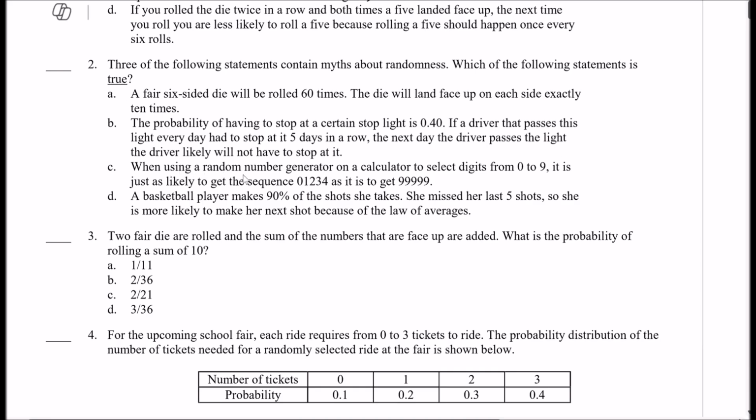When using a random number generator on a calculator to select digits from 0 to 9, it is just as likely to get the sequence 01234 as it is to get 99999. And that is true. Remember, the thing about randomness is that it's random. And so you're just as likely to get these numbers in that order as you are to get all 9s. That's just the way it works when you do a random number generator. They have the same odds of happening, the same probability. All right, so the answer is C.